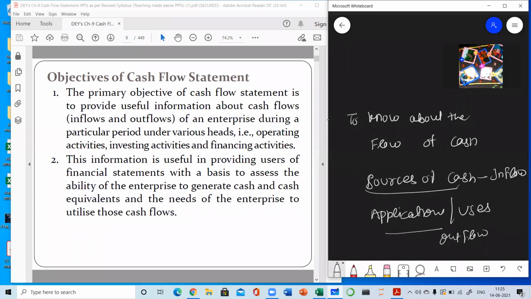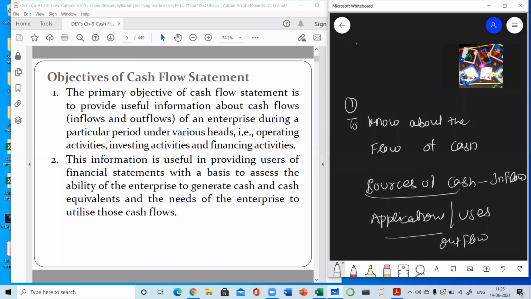Like suppose we have purchased a machinery. So we need to record the purchase of machinery. We have purchased goods, so it will be leading to the outflow of the cash, and we will be recording purchase of goods as a purchase of goods. So first is this objective, and now the second objective, write down.